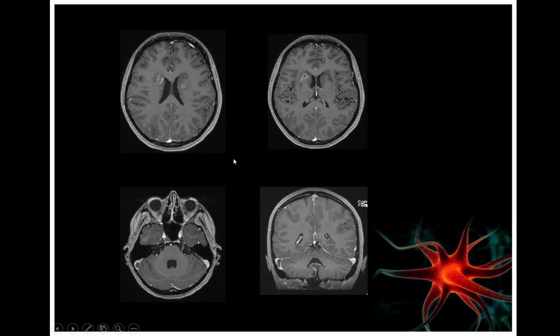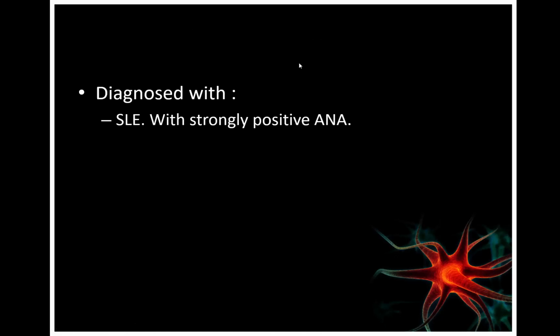And when we did MRI with contrast, we noticed that, if you compare the transverse sinus on the left, which is normal filling, and on the right there are filling defects here, also here and here. The left is normal, filling normally, while on the right there is filling defect. So she has cerebral venous sinus thrombosis, and she has posterior reversible encephalopathy syndrome. And there is also enhancement here, which means there is some sort of infarction. So she was diagnosed with SLE because her ANA was strongly positive, and she has SLE vasculitis, and she has PRES and cerebral venous sinus thrombosis.